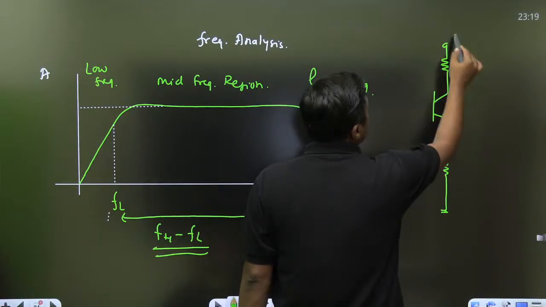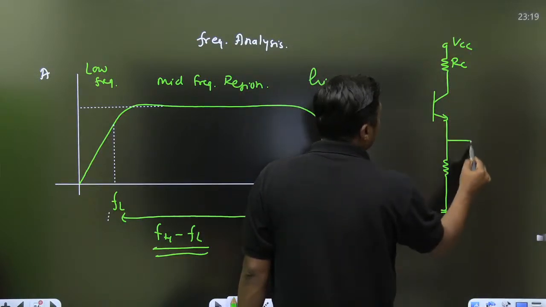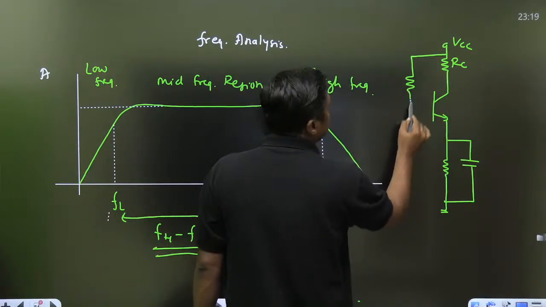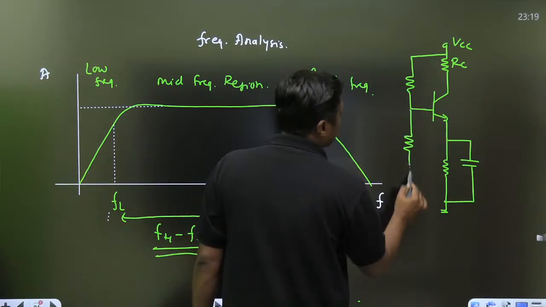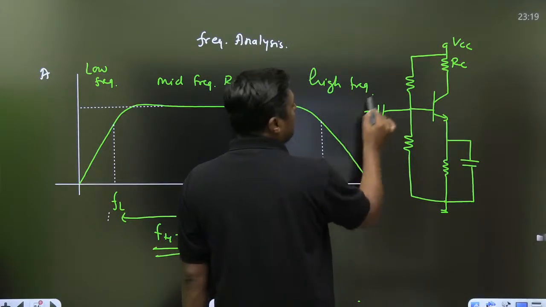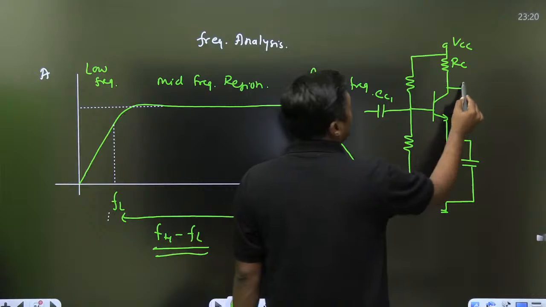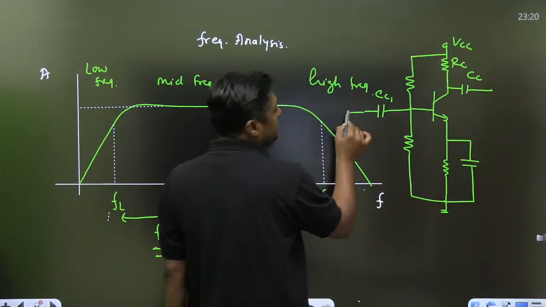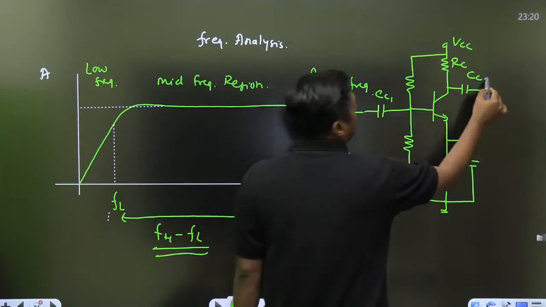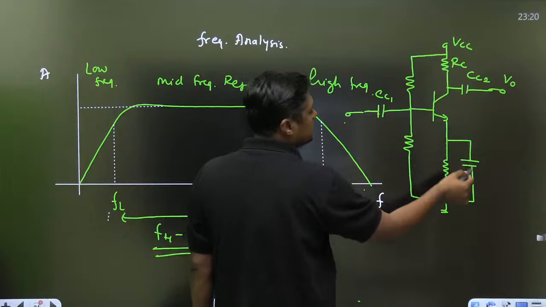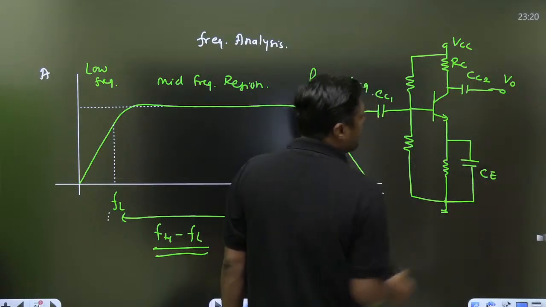This is the RC, this is the VCC. Before the input we connect one capacitor, and before the output we connect one capacitor. Here we give the input and here we get the output. These are called coupling capacitors. This is called the bypass capacitor.